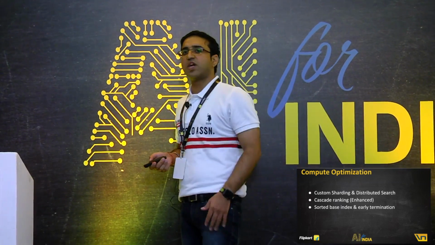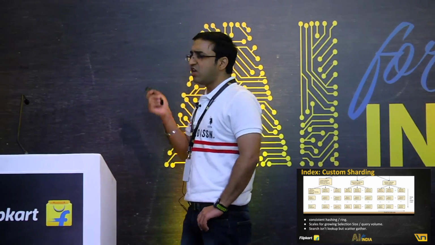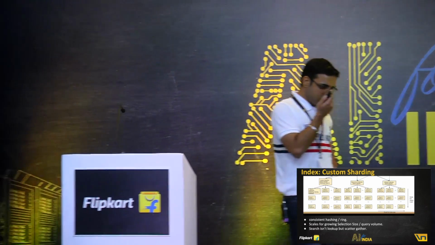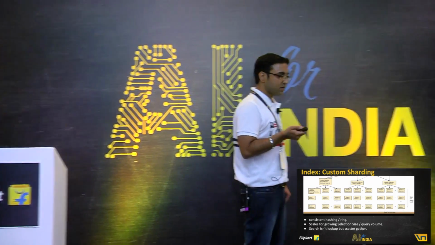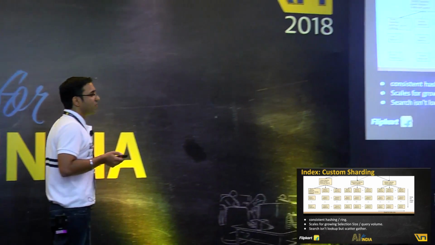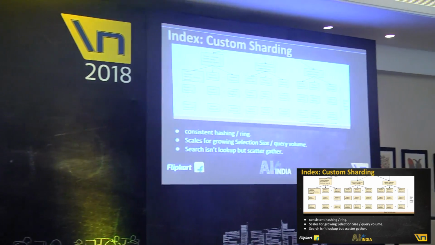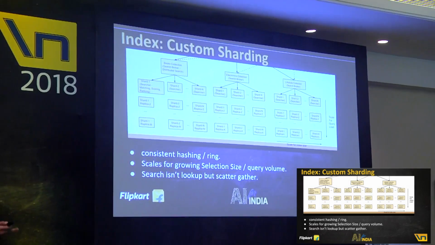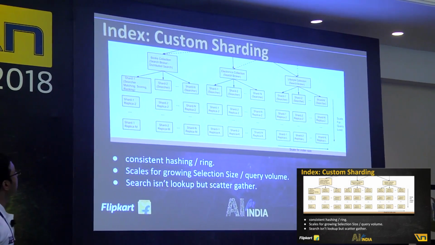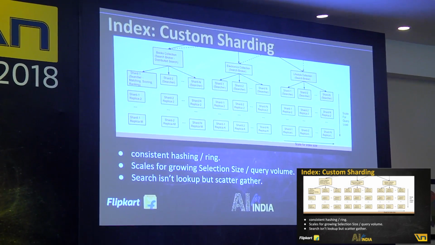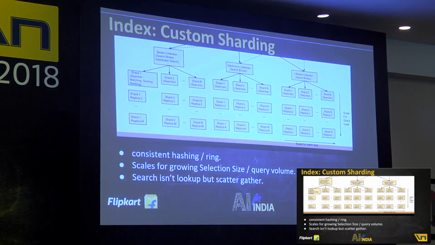The first one is custom sharding and distributed search. This is an easy one to understand. So what we did was, we wrote our own custom sharding at Search at Flipkart. We took the complete selection size, the whole catalog, and we striped it into 3 parts. We call it business unit wise: books, electronics, and lifestyle. It helps us in isolation.